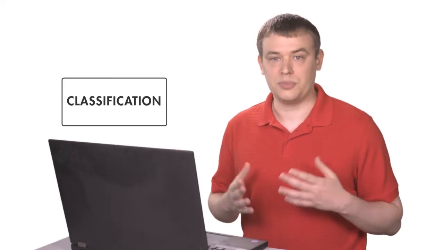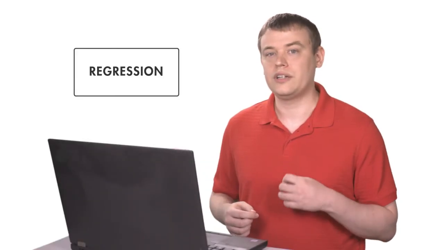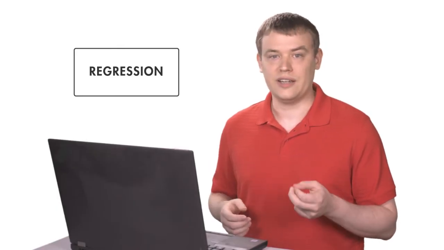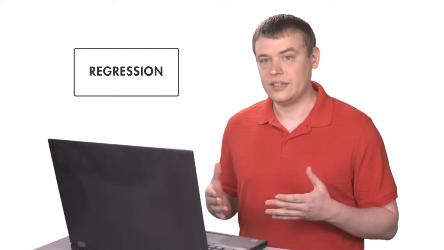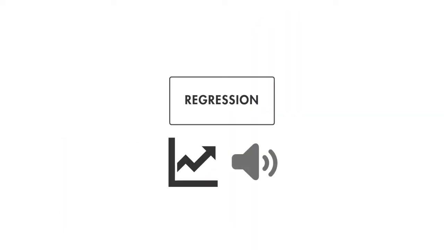Classification techniques predict discrete responses. Use these techniques if the outputs you want to predict can be separated into different groups. Examples of classification problems include medical imaging, speech recognition, and credit scoring. Regression techniques, on the other hand, predict continuous responses. A good example of this is any application where the output you are predicting can take any value in a certain range, like stock prices and acoustic signal processing.